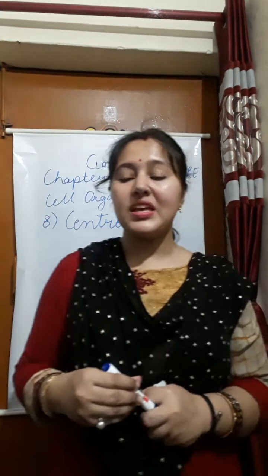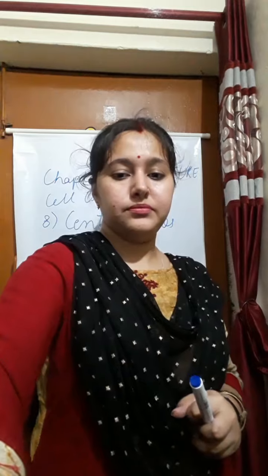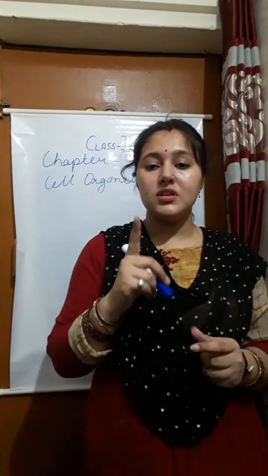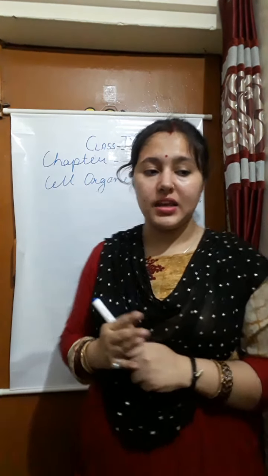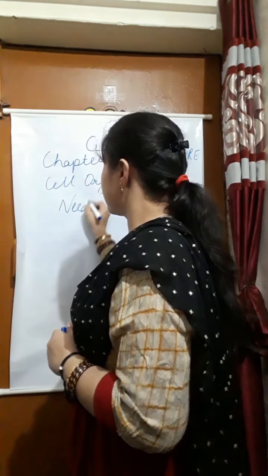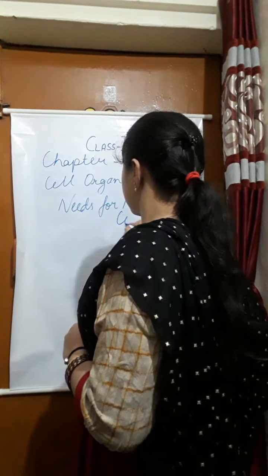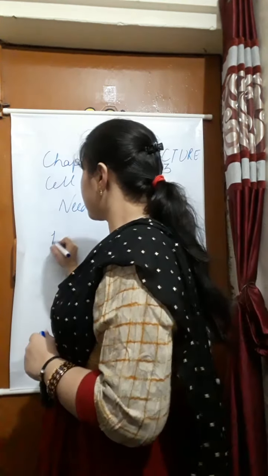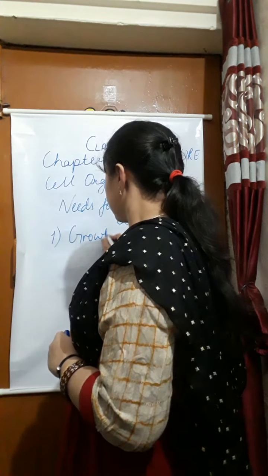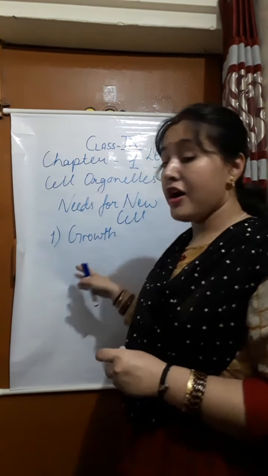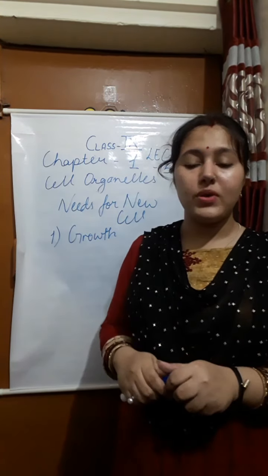Now the next topic is our cell cycle. What is the need for new cells? Why do we want the replication of cells? The first reason is growth. If cell division does not take place, then our body will not grow, and our body organs will not grow.